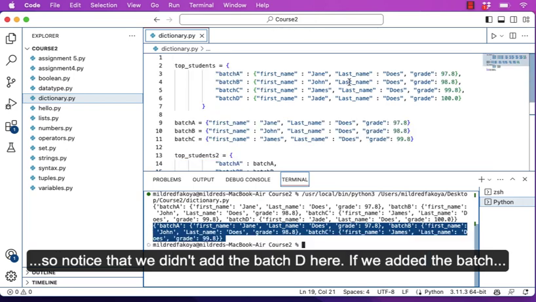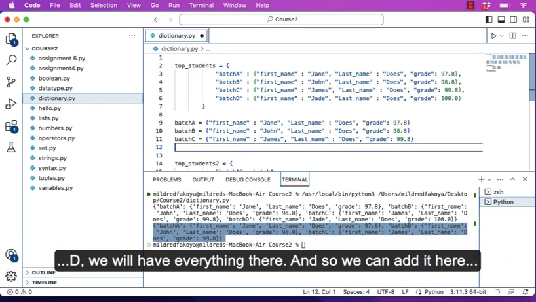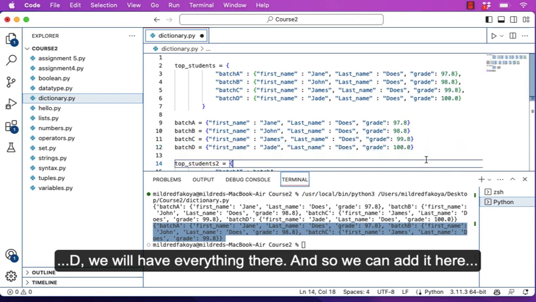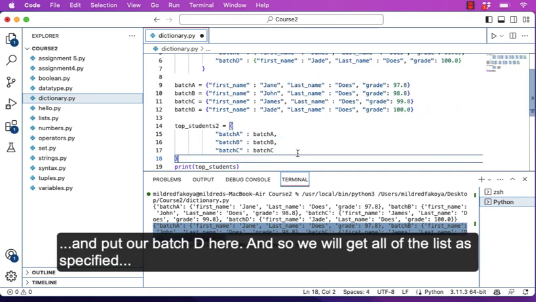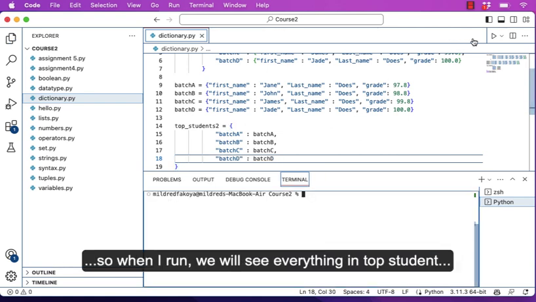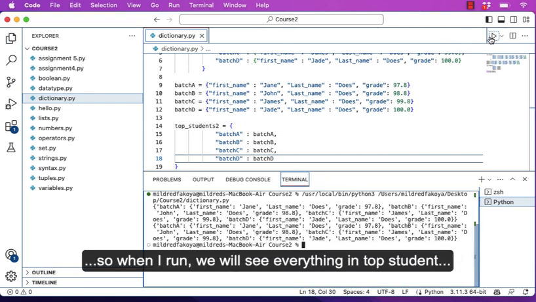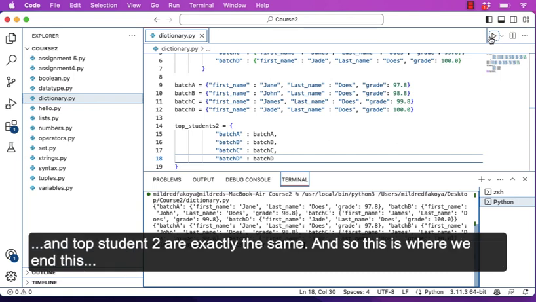Notice that we didn't add batch D here. If we added batch D, we'll have everything there. So we can add it here and put our batch D here. And so you get all of the entries as we specified. When I run, you see everything in top_student and top_student2 are exactly the same.